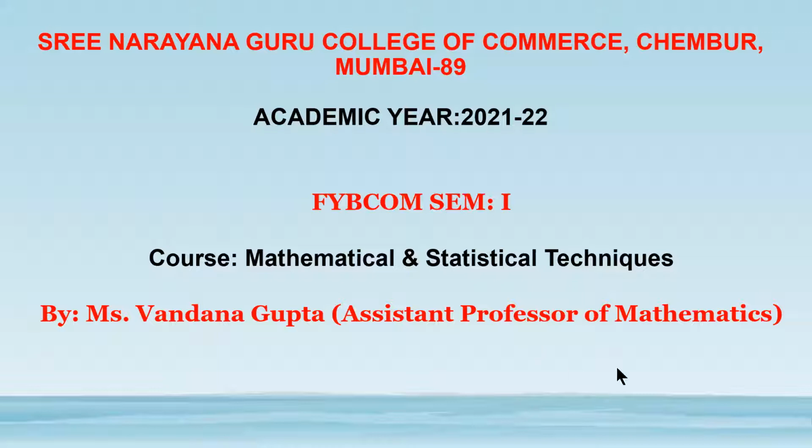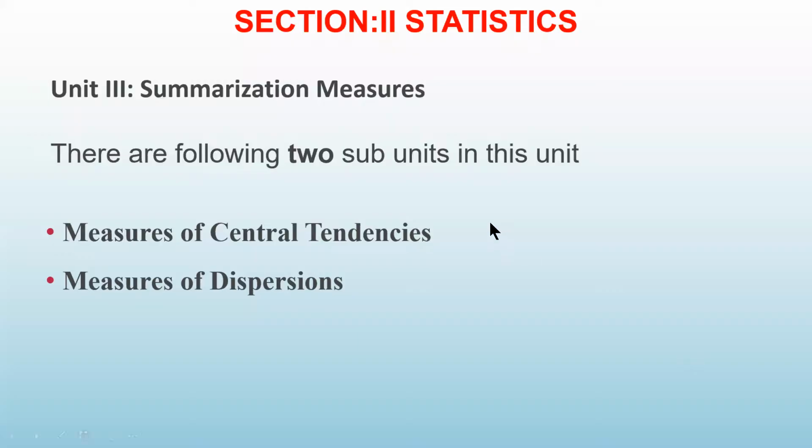See, today we are going to start with a new topic, that is measures of dispersion. We are in unit 3, summarization measures, correct? In this, there are two subunits, measures of central tendencies and measures of dispersion. So this one we have completed, measures of central tendencies.